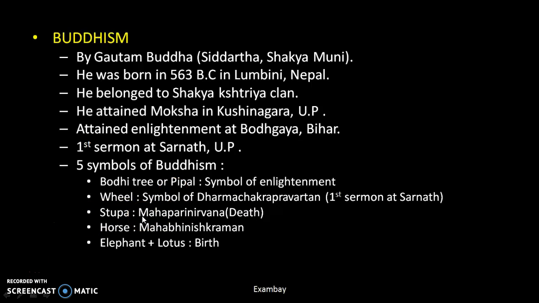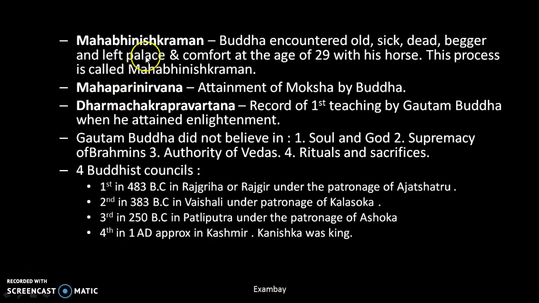Nirvana, when he attained Nirvana. We don't say he died, we say he attained Nirvana. Okay. Horse is Mahabhinishkraman. Then elephant plus lotus is a symbol of birth. A question may be asked from all these 5 symbols, so you have to remember them. These are important.